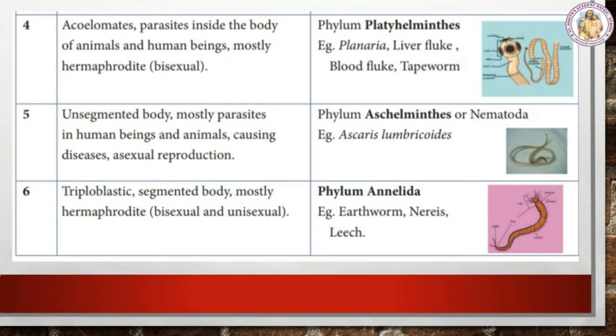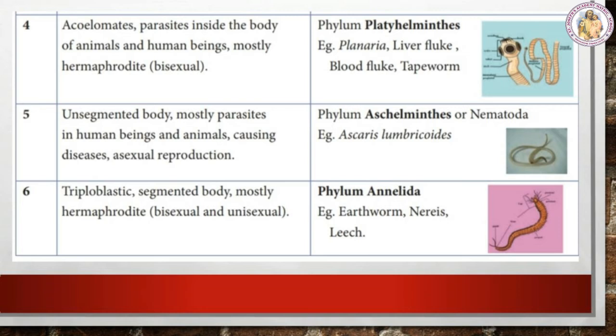Next, phylum Aschelminthes or Nematoda. Example Ascaris lumbricoides. The general characters of these animals are they have an unsegmented body, mostly parasites in human beings and animals, causing diseases, and doing sexual reproduction. Next, phylum Annelida.